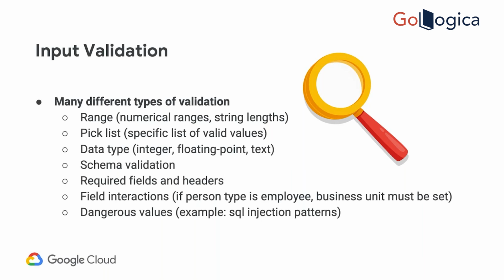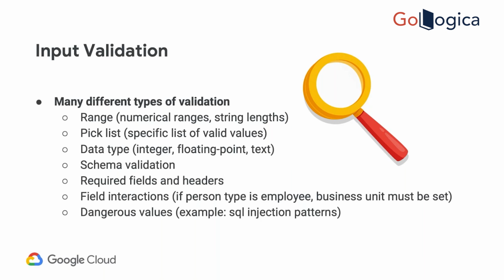And required field validation, header validation, and field interaction. For example, if one field is x, then another field should come. Like if person type is employee, then business unit or department must come. And obviously dangerous values, so SQL injection patterns and all those things. These are the validations that should be done. Some of them will be in Apigee, some in the backend, but in combination all of this should be done.